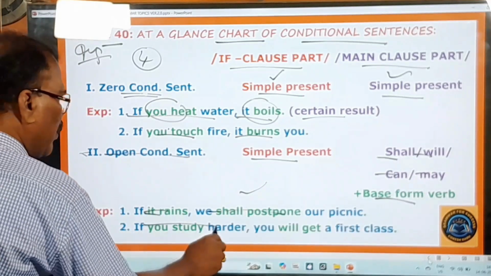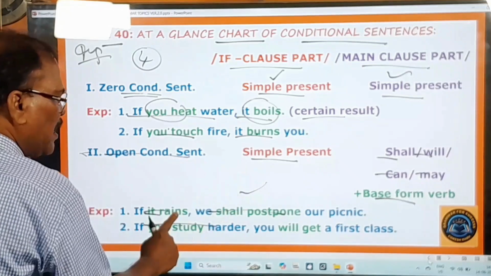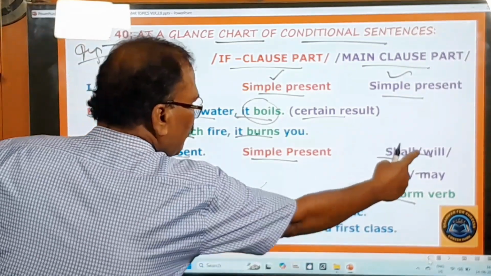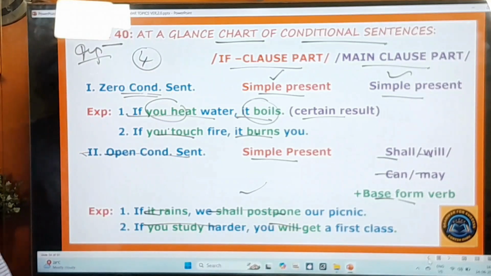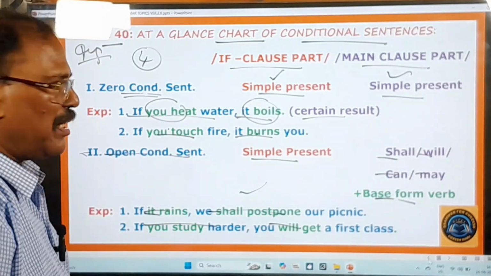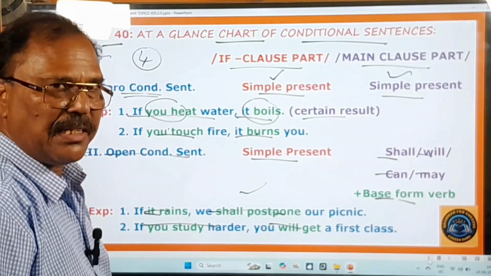If you study harder, simple present tense in the if clause part, and in the main clause part, you will get will plus base form verb. So that is that. So these are the features. You please remember all of them. And now you move on to the remaining two kinds of conditional sentences.